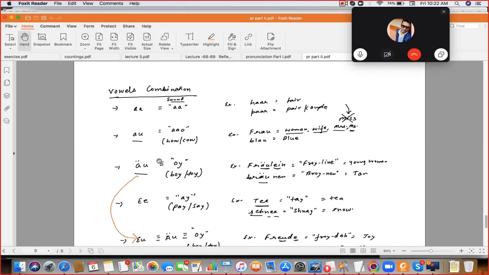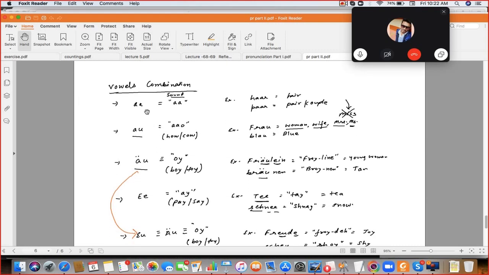Next we have some vowel combinations. Double A is A. Speak the example. Har and par. Yes.